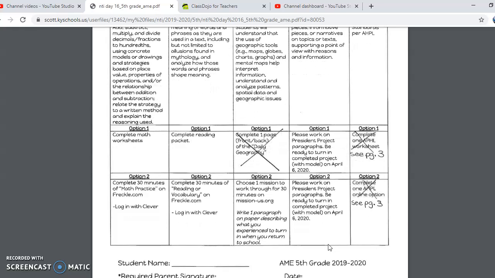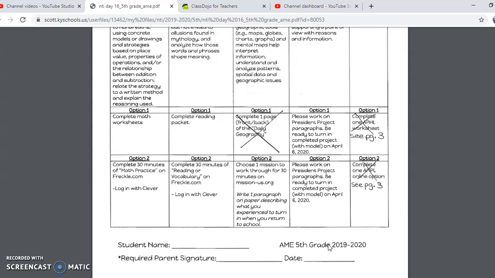If you choose to work on the computer today, you have 30 minutes of math practice and 30 minutes of reading your vocabulary. Both of those are on Freckle. For social studies, you can choose a mission to work through for 30 minutes on Mission US and then write your paragraph to let us know how that went. And regardless if you choose paper or online, you need to be working on your president project paragraphs.